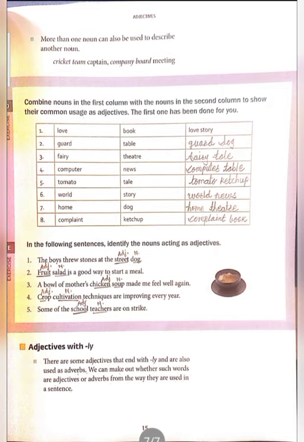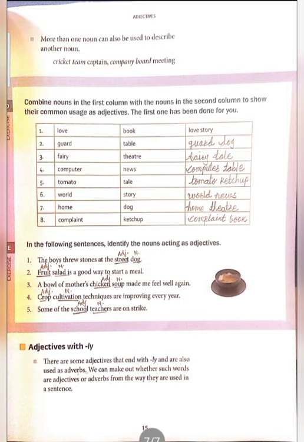See here: guard dog, fairy tale, computer table, tomato ketchup, world news, home theater, and complaint book. Whatever words have been given, the second word plays the role of a noun and the first word plays the role of an adjective. If you see it properly, both are nouns, but when they come together, the first is an adjective and the second is a noun.